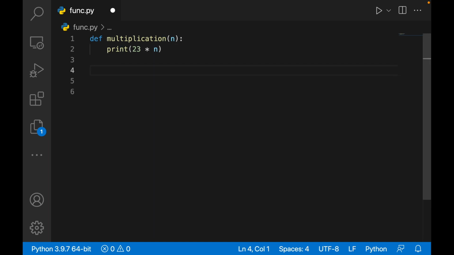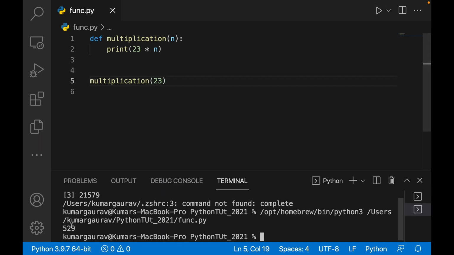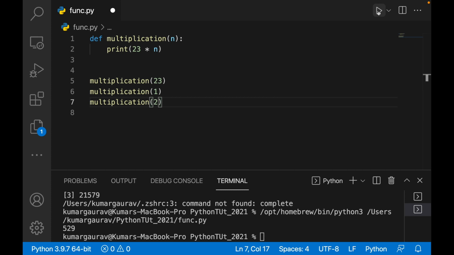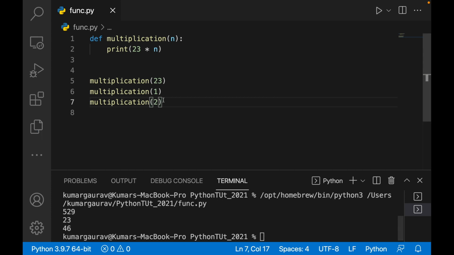If I have to call this function, I'll simply write multiplication, and for example I write 23. So it will print 529, that is 23 into 23 is 529. If I call it with 1 here and 2 here, and when I run this, you see 23 and 46.